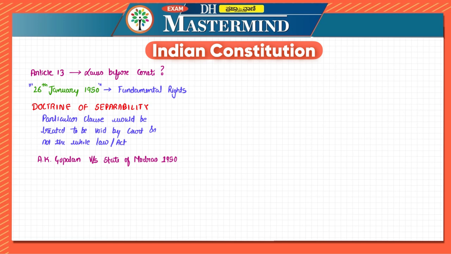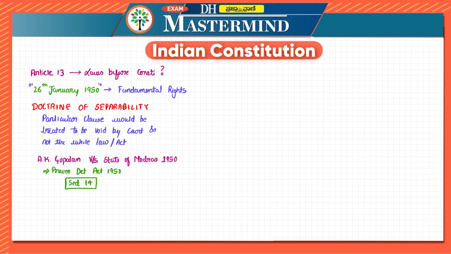Under this doctrine, there is an important case which we have to understand. Just remember it is A.K. Gopalan versus State of Madras, 1950. Just understand this case; it is not that important to remember it if we understand the actual verdict. What happened is, there was the Preventive Detention Act of 1950. Under this act, which is very huge, there was one section, section 14.